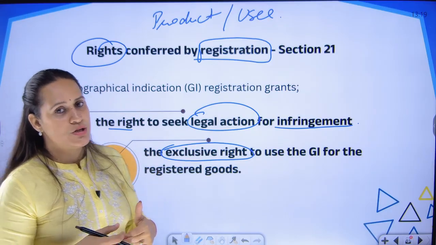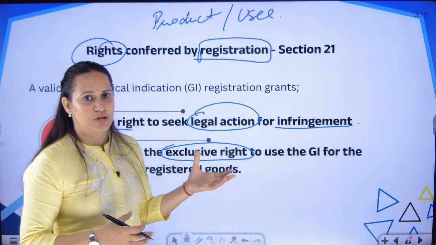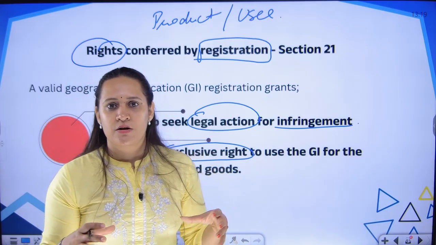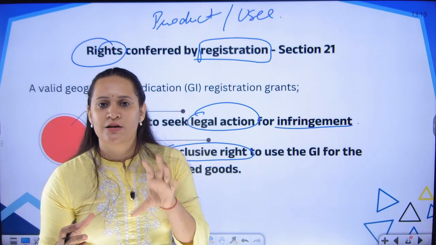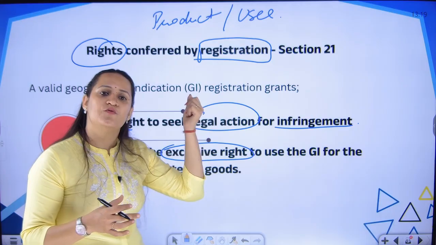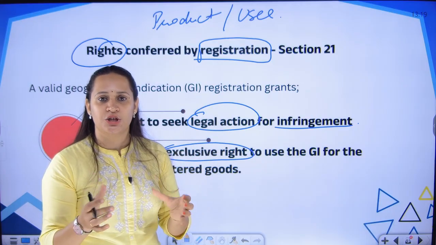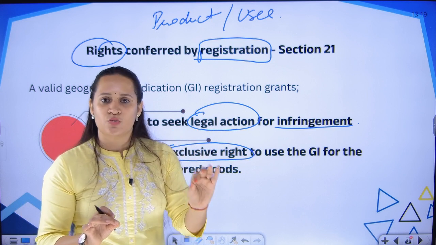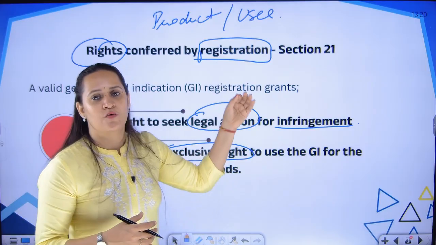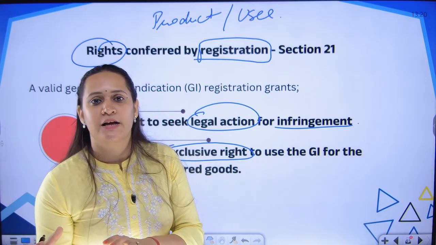So, the next automatic question that comes is, who is going to file this application? Who is going to make an application? Generally, if it is an agricultural product, all the farmers are going to create one association, and in the name of the association we are going to file an application for registration. That means whichever farmer is a part of that association will be called an authorized user, and those farmers are permitted to sell their goods under the tag of geographical indication. So, it is not one person generally who can file an application for GI.